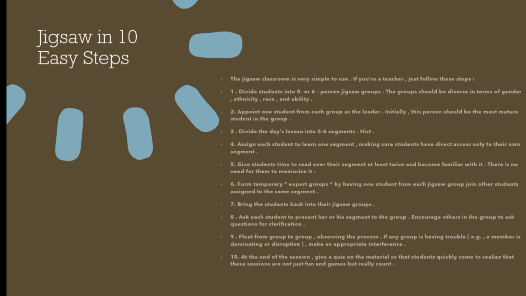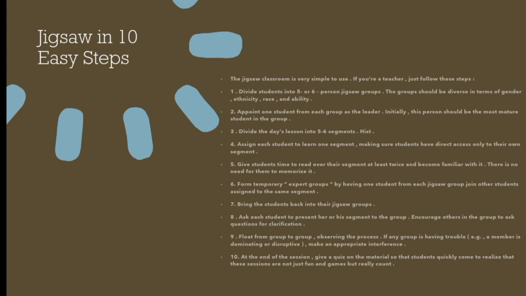Next is the steps of the jigsaw learning. Jigsaw in 10 easy steps. The jigsaw classroom is very simple to use. If you're a teacher, just follow these steps. Number one is divide students into 5 or 6 person jigsaw groups.